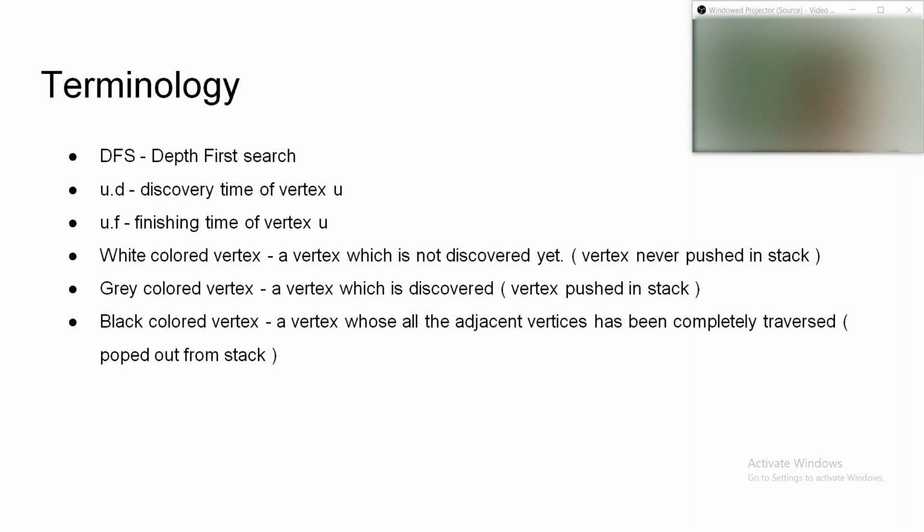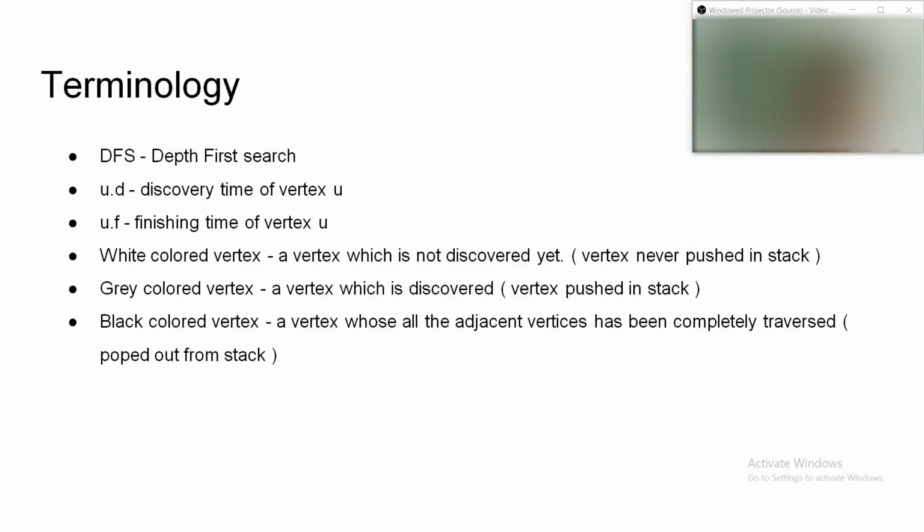In the terminology, the first one is DFS, which is the depth first search. A depth first search is a classic algorithm for graph traversal. In the depth first search, first we take the root, then we visit all the adjacent vertices of that root, and when we have visited all the vertices, we backtrack to the root. In this way, we traverse the entire graph.